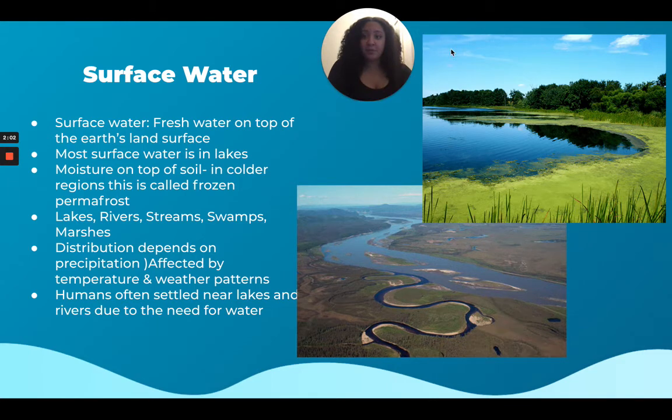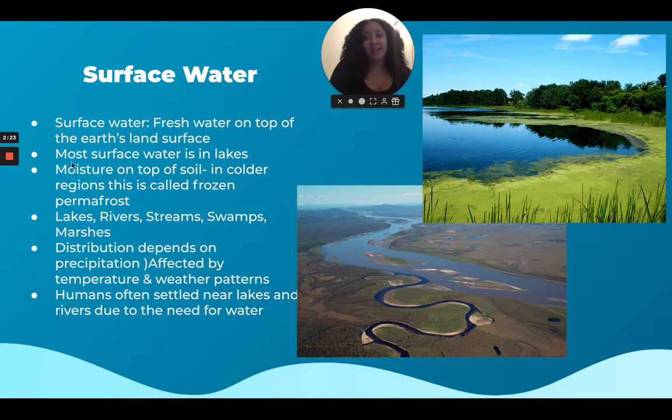So surface water. Surface water is the fresh water on top of the land, so on top of the Earth's surface. So we could see that again in lakes and rivers. Most surface water is in lakes. So the closest one to us is Lake Erie, which is a huge water source.